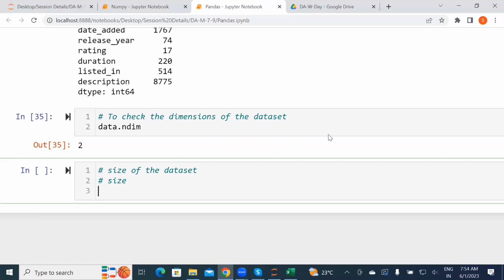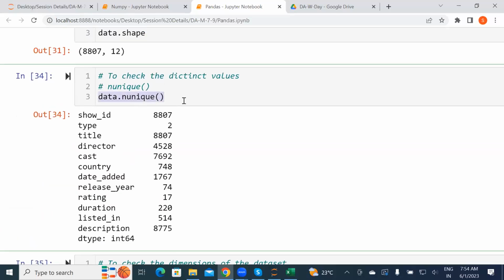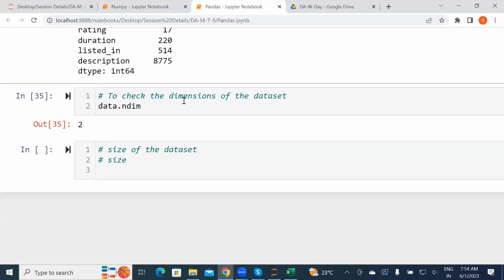Don't worry. Okay, how to get those unique values? Just use this method name, data dot... okay, you can't see that directly. We don't have an option to see all these unique values. Then you need to go ahead with checking each and everything in the database. These are methods to give you the numbers and all.